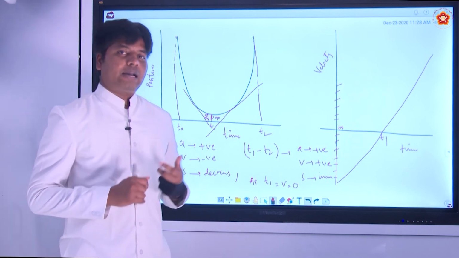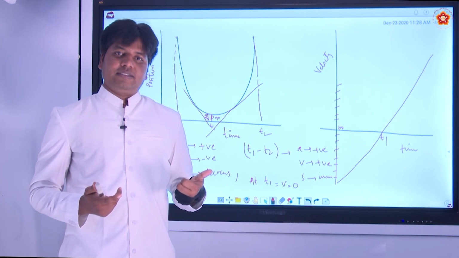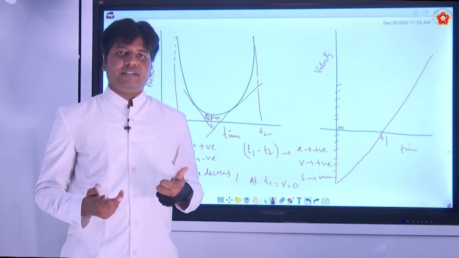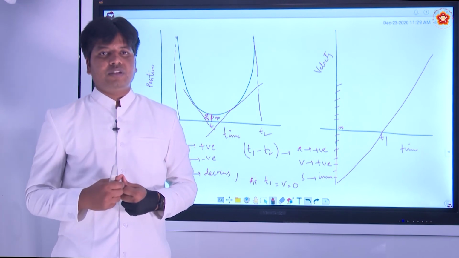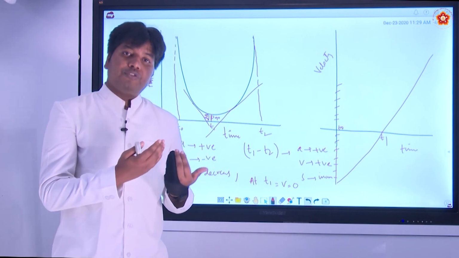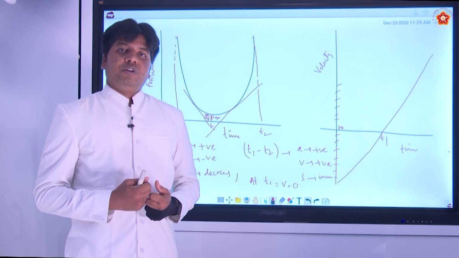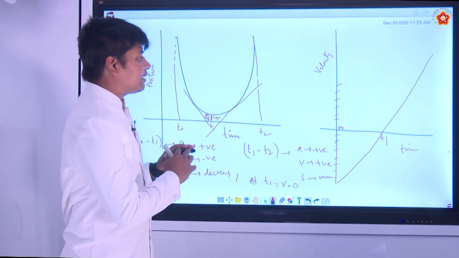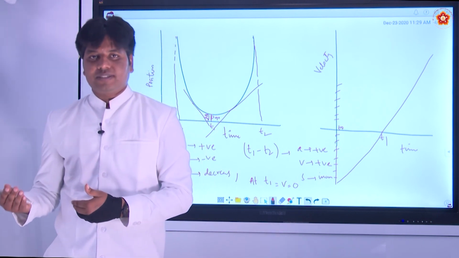So we have completed all our graph sessions. Position time graphs we have studied, velocity time graphs we have studied, different types of motion, and non-uniformly accelerated and uniformly accelerated motion. So in this session we have basically covered all the parameters that are needed to define the motion.